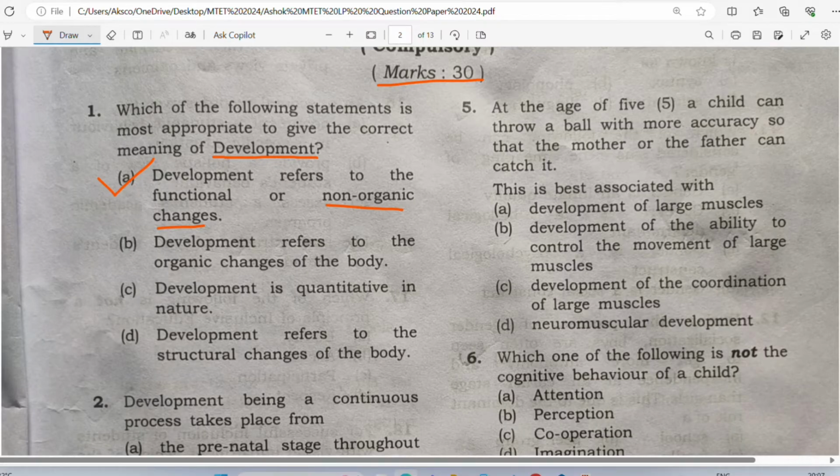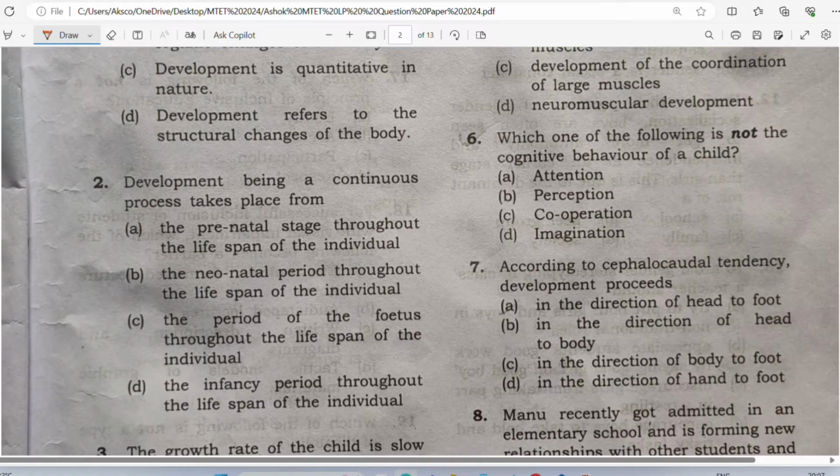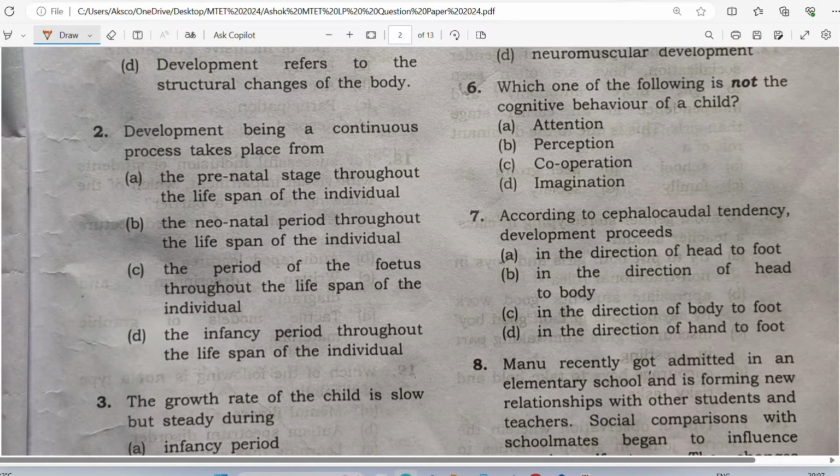All right, good. So now let us see question number 2. Question number 2 says, development being a continuous process takes place from: A, the prenatal stage throughout the lifespan of the individual; B, the neonatal period throughout the lifespan of the individual; C, the period of the fetus throughout the lifespan of the individual; D, the infancy period throughout the lifespan of the individual.